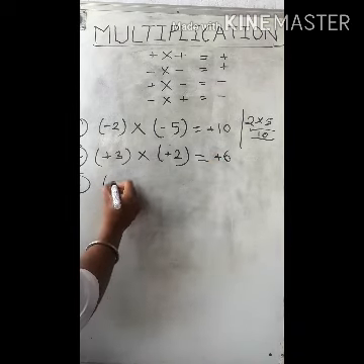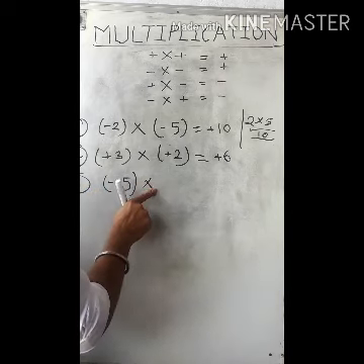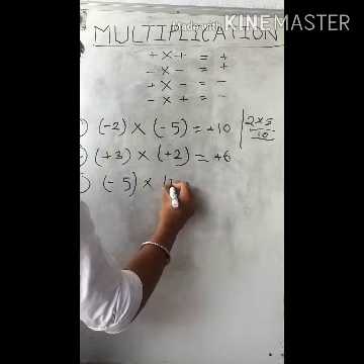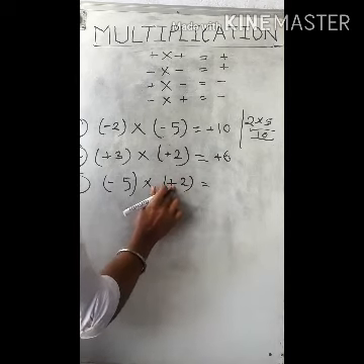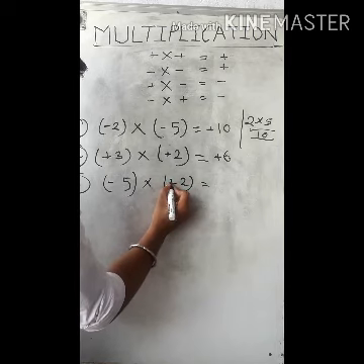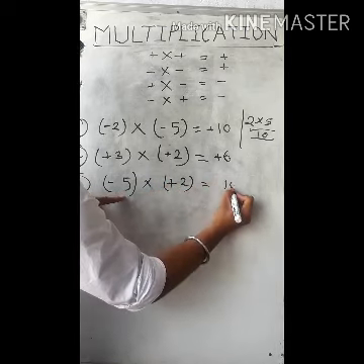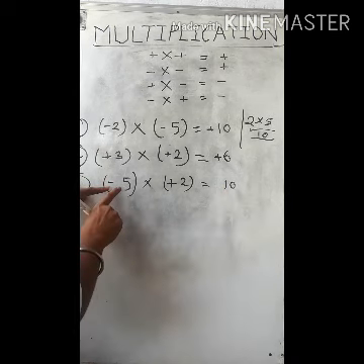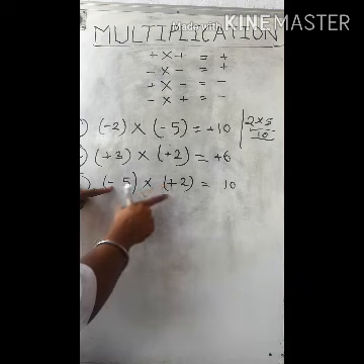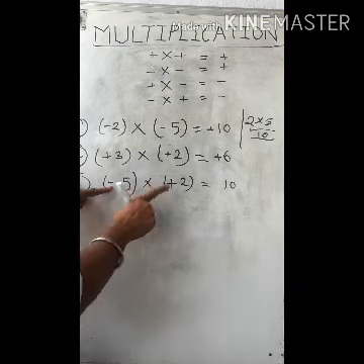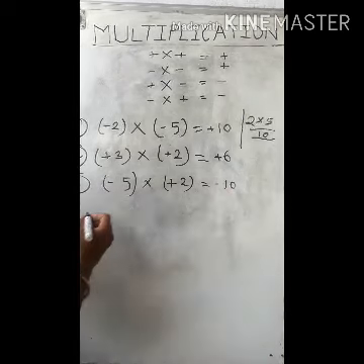Just suppose our first integer is minus 5 and the other integer is plus 2. So what we have to do, we have to just multiply as we do. 5 into 2, 10. As we can see here, we are multiplying two integers of different sign. That means one integer is negative and another integer is positive, then our result will be negative.